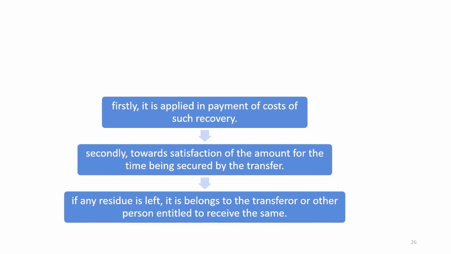Firstly, it is applied in payment of the cost of such recovery. Second, towards satisfaction of the amount for the time being secured by the transfer. Third, if any residue is left, it belongs to the transferor or other person entitled to receive the same. So, it is all about the transfer of actionable claim.